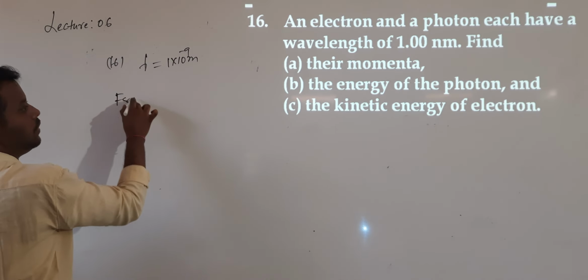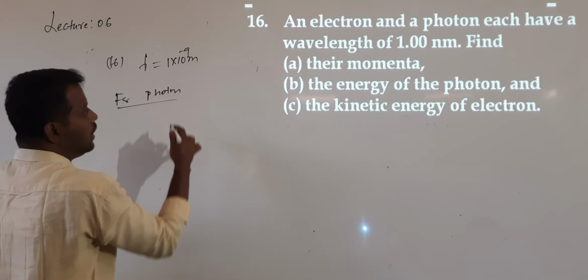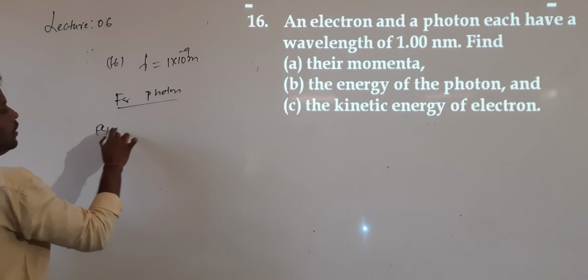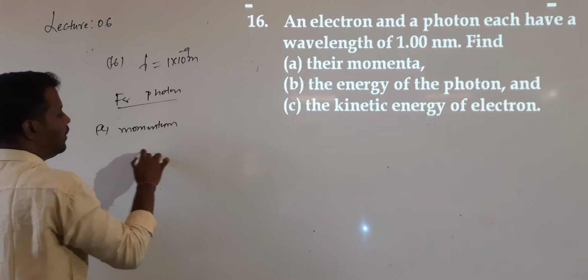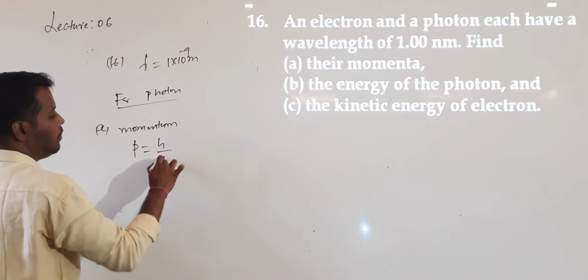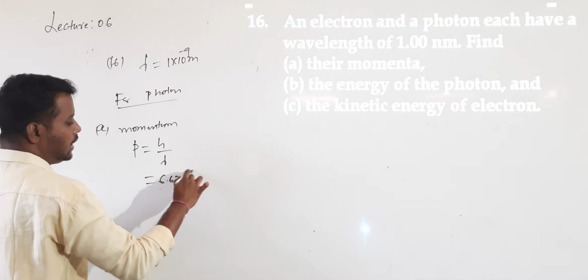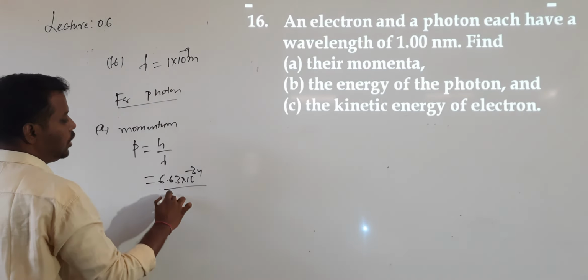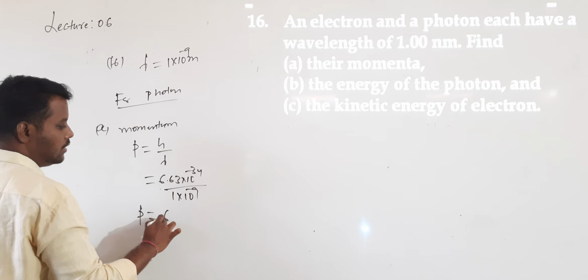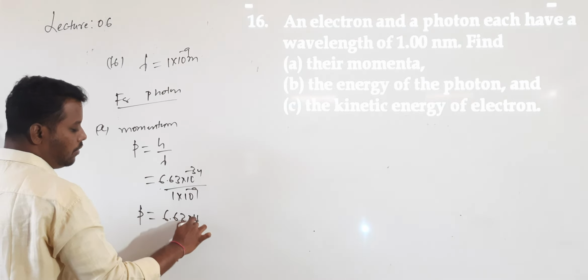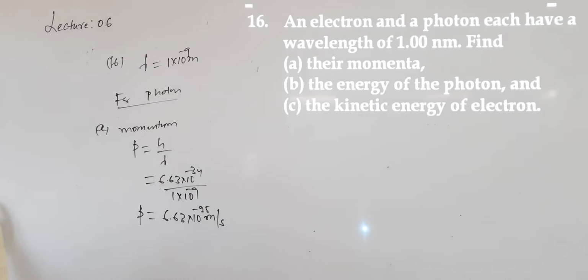First I want to calculate for the photon. In the first question what I want to calculate is momentum. So what is momentum? P is equal to h divided by lambda. H value 6.63 into 10 power of minus 34 divided by lambda value 1 into 10 power of minus 9. So P value will be 6.63 into 10 power of minus 25. This is the first question, momentum.